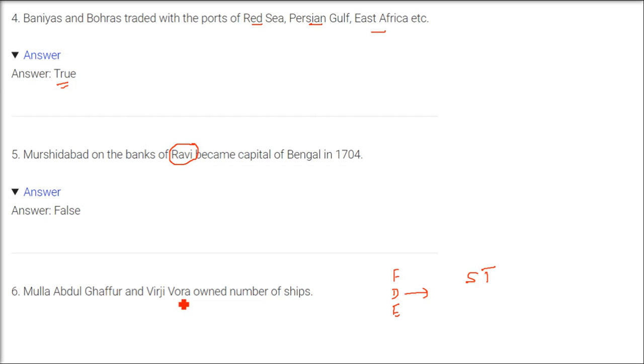So Mullah Abdul Ghaffur and Virji Vora had ship fleets. They tried to give competition, but because of the immense power of the naval fleets of these Western countries, they just became their agents. Okay, it didn't fully succeed, but they still fought for their competition.